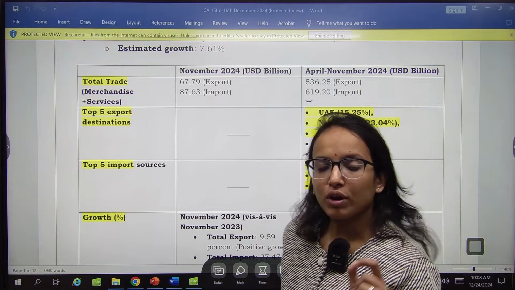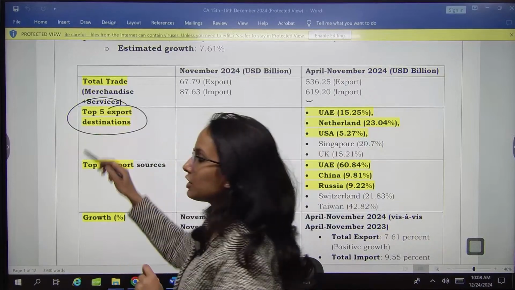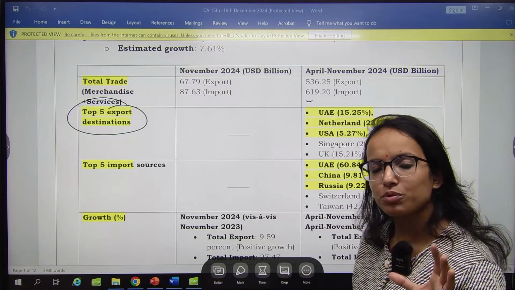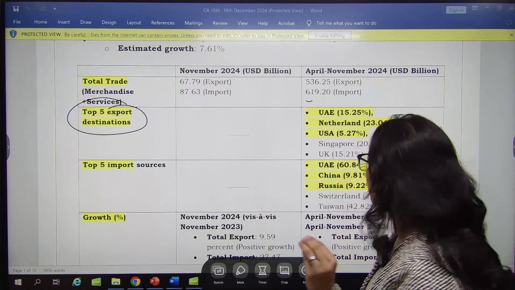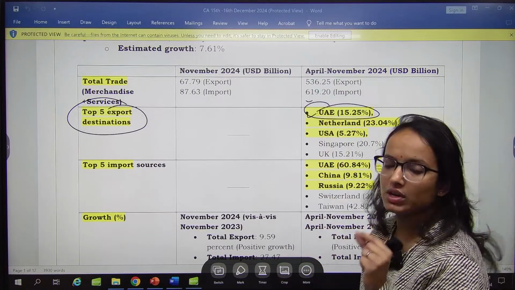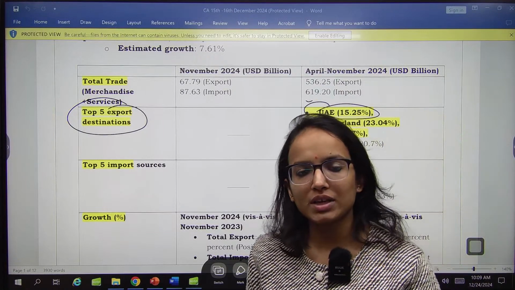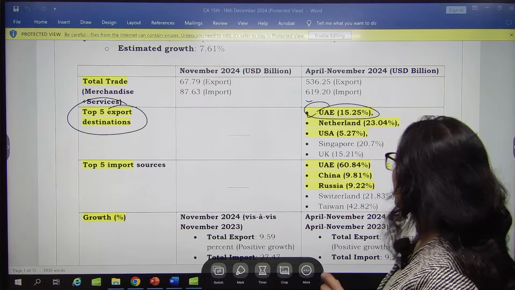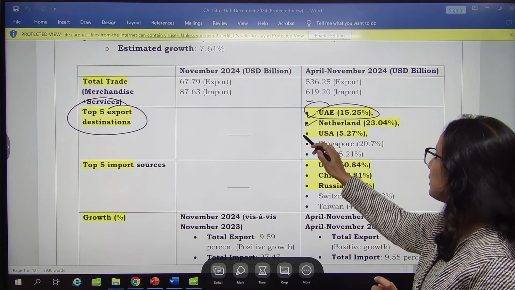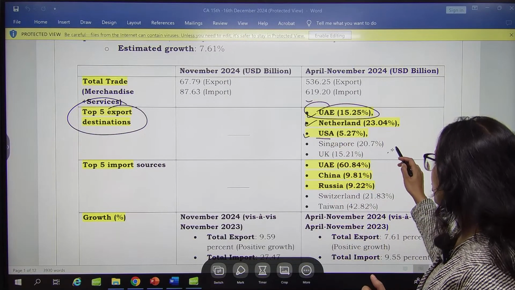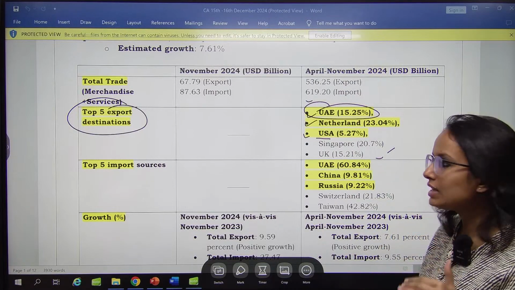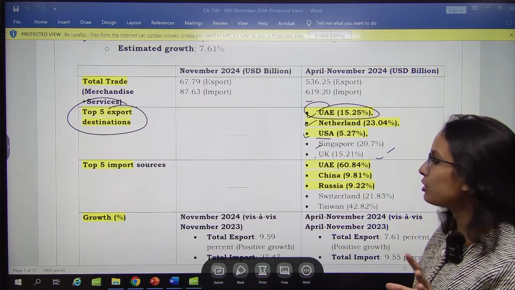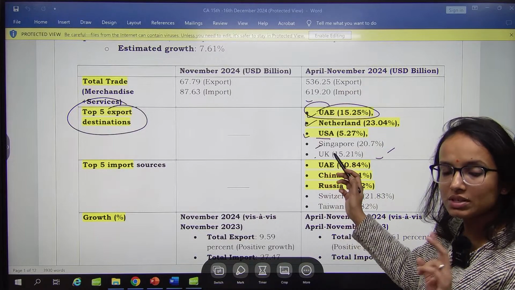Now what is important then is the top 5 export destinations. Which are the top countries where we are exporting the most? Top 5 export destinations should be on your fingertips. Remember, first is UAE. At least the first one you should be very clear. Top export destination of India as of April to November is UAE, United Arab Emirates. Second is Netherlands and third is USA. Fourth is Singapore and fifth is UK. At least remember top 3: UAE, Netherlands and USA. USA is now third.